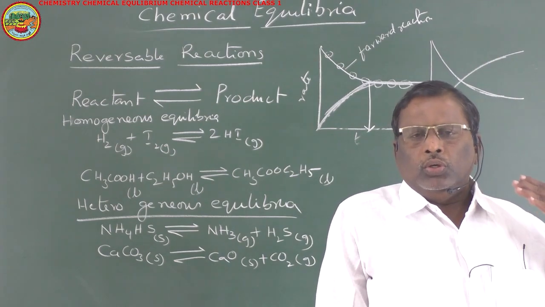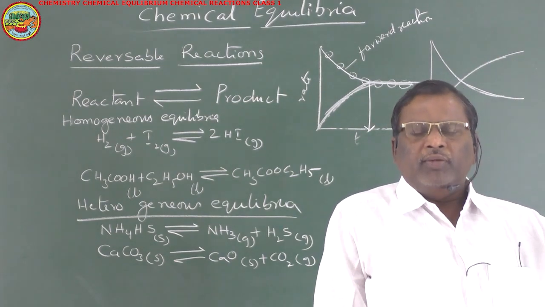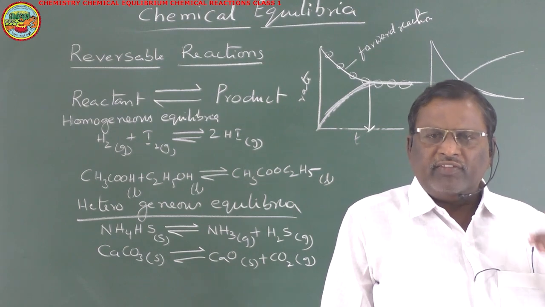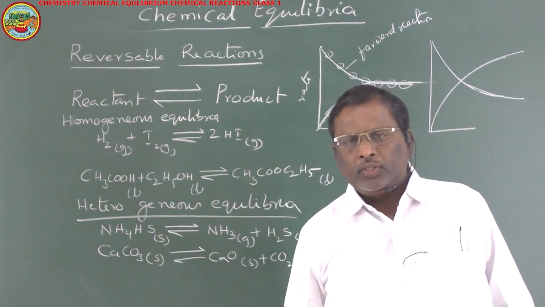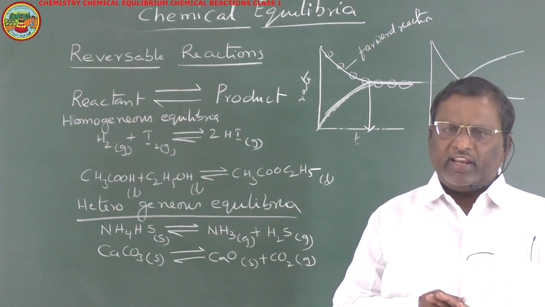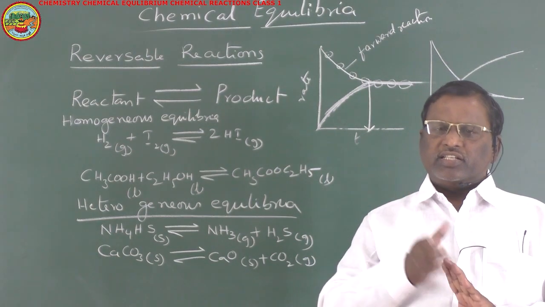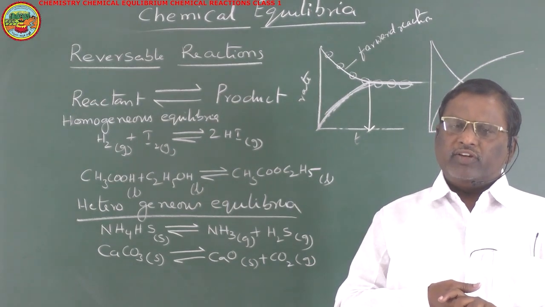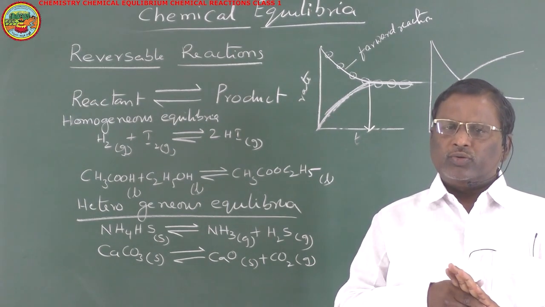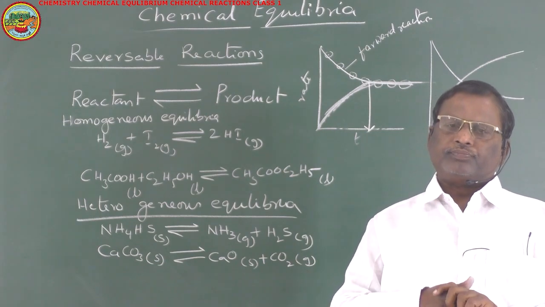So, equilibrium means in a reversible chemical reaction, if the forward reaction rate equals the backward reaction rate, such a condition is said to be equilibrium, or the reaction is said to be in equilibria.